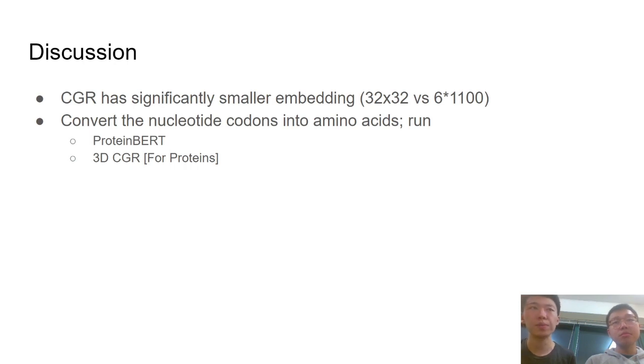Furthermore, as for some next steps, we can consider converting the nucleotide codons into amino acids and running various analogs for our DNA-based models on our amino acid models. For instance, ProteinBERT is an analog to DNA-BERT, and 3D CGR is an analog to normal CGR for proteins. We hypothesize that these methods may be more compact and may have better model performances.